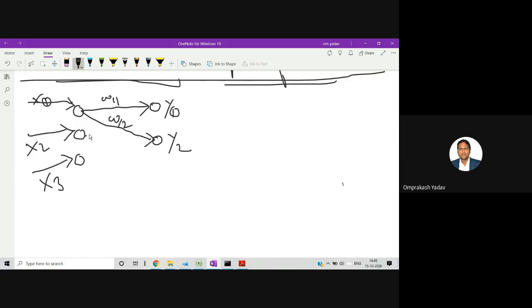Similarly, from here, one is over here and another is over here; I will name them w21 and w22. Similarly, for the third input, the first one will be w31 and the second one will be w32.